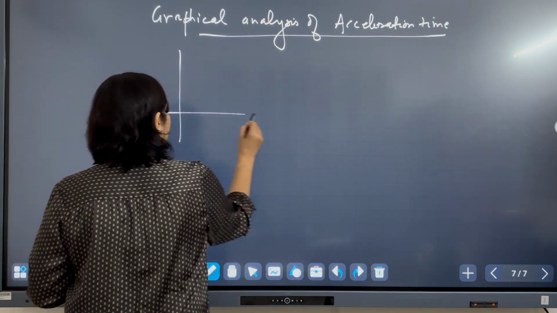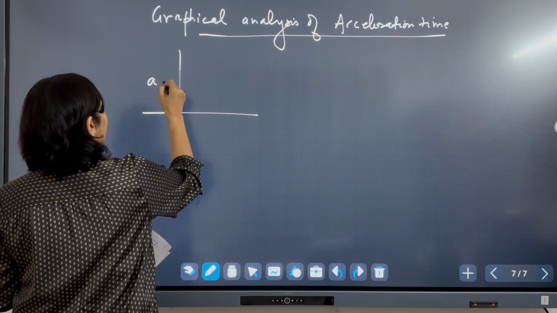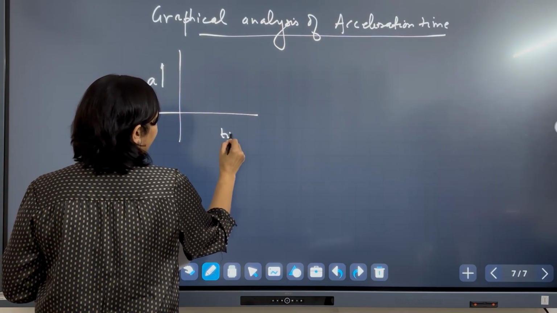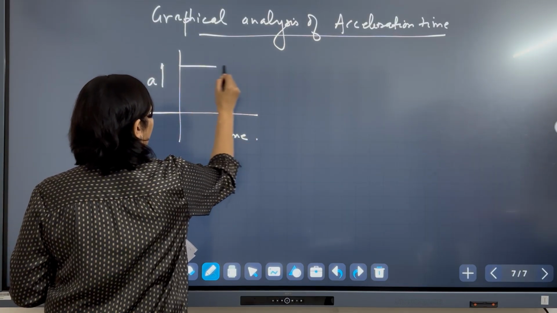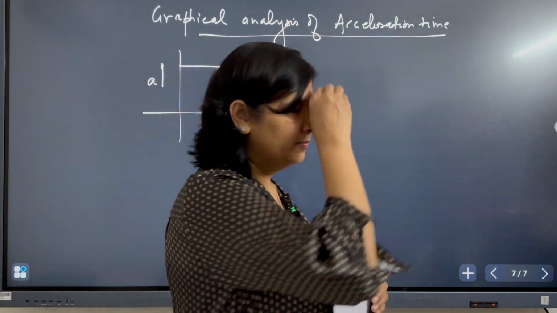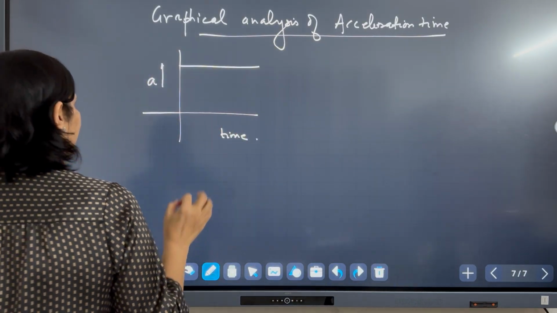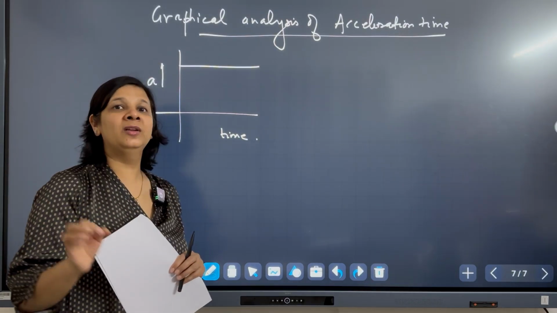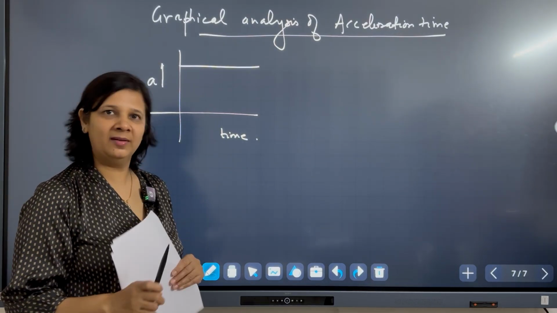So for example, if this is the acceleration of an object and this is time, and I draw a graph like this, what is the meaning of that? From the graph it is clear the object is moving with constant acceleration.